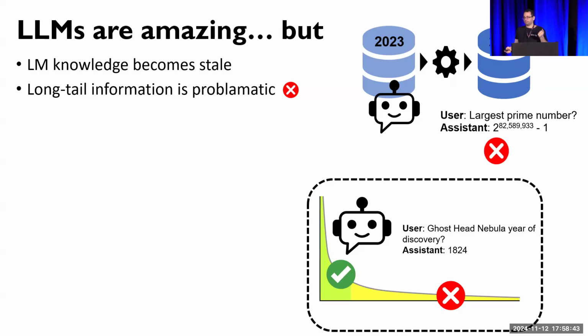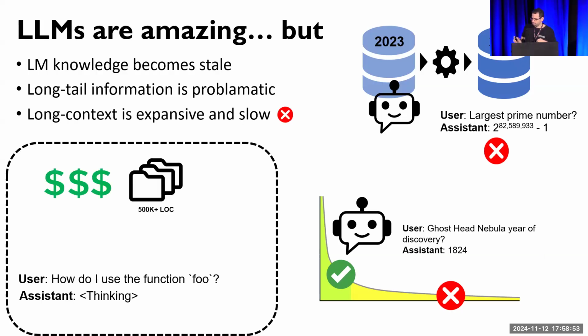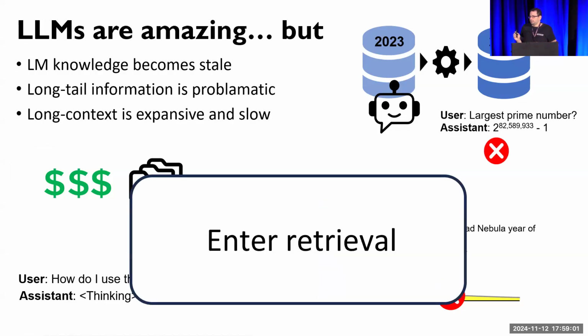LLMs tend to be more accurate when recalling widely known information, but performance drops off significantly when dealing with obscure facts. And as of recently, they are able to handle long sequences, but it's often very expensive and slow. So retrieval solves these problems.